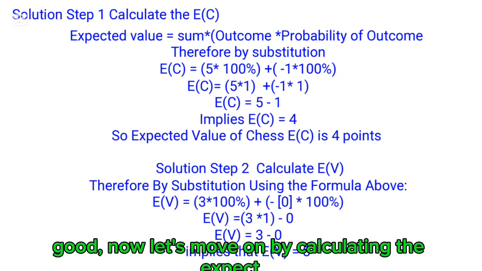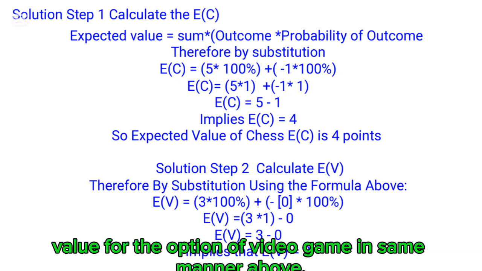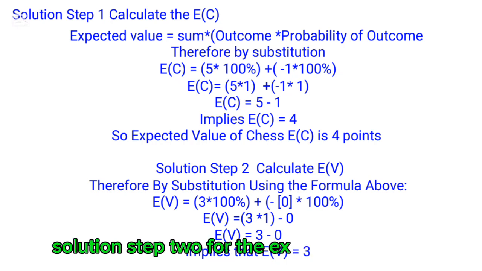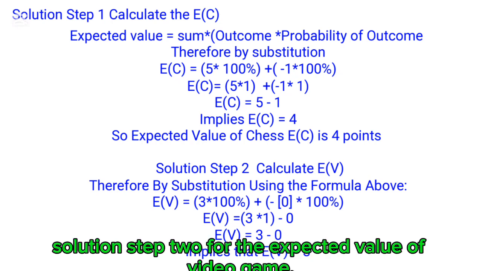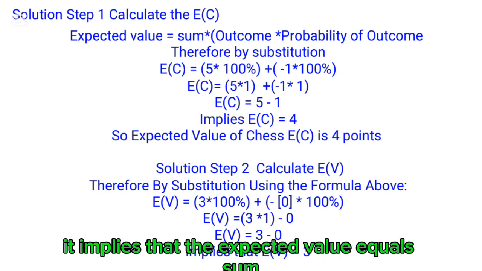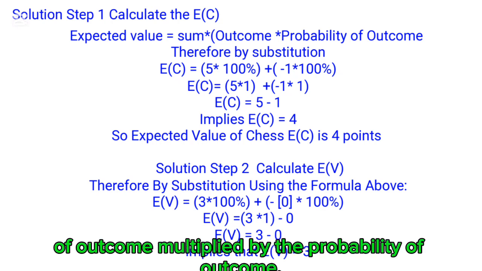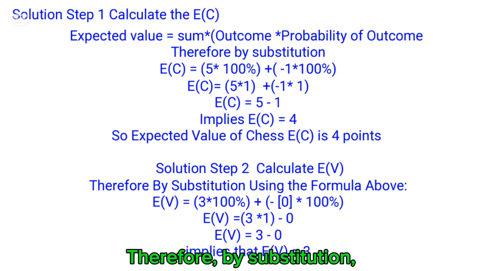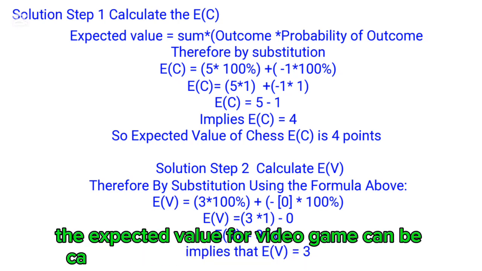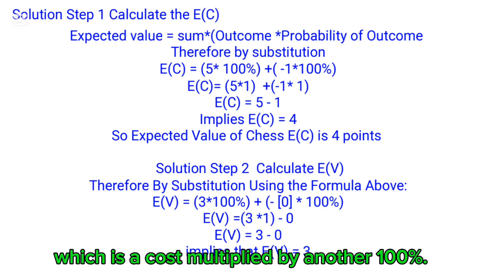Good. Now let's move on by calculating the expected value for the option of video game in the same manner as above. Solution step 2, the expected value of video game. Again, by using the formula, the expected value equals sum of outcome multiplied by the probability of outcome. Therefore, by substitution, the expected value for video game can be calculated as EV equals 3 multiplied by 100% minus 0, which is a cost, multiplied by another 100%.